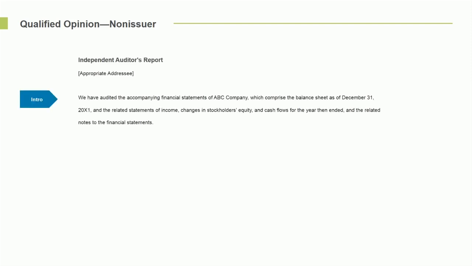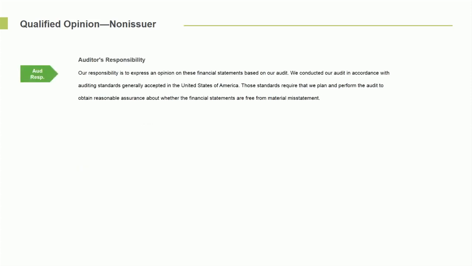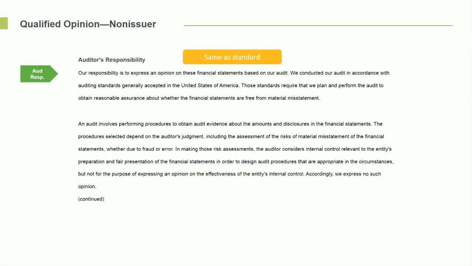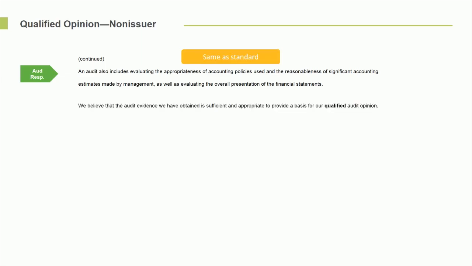For the non-issuer, the privately held company, we're going to start with the independent auditor's report, and we have the same introductory paragraph. Management's responsibility doesn't change, so we add that in as the same standard paragraph. The auditor's responsibility, that's not going to change, so we're going to start out with the same, and we get down to explaining what those standards require us to do. That hasn't changed. And then, of course, we have to also mention that we're going to ultimately take this information and hopefully be able to conclude something overall on the financials. That doesn't change. However, the very last line does, just like it did before.